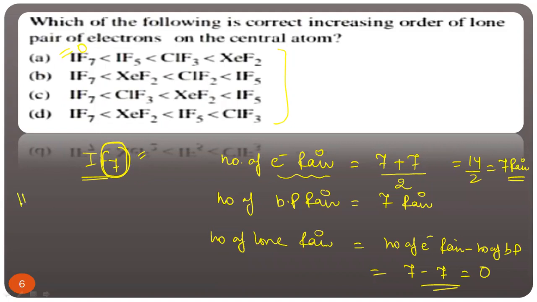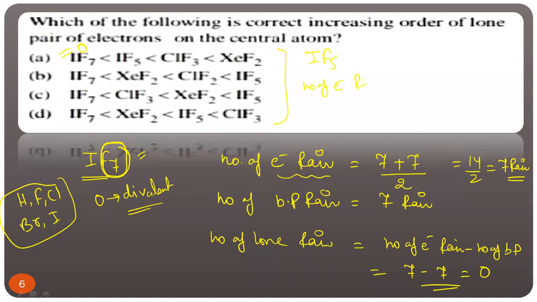And what are the monovalent atoms? Those atoms which have valency 1, like hydrogen, fluorine, chlorine, bromine, iodine. These are the monovalent atoms. But oxygen is divalent, always remember, because it has valency 2. So do not consider oxygen here. Clear?